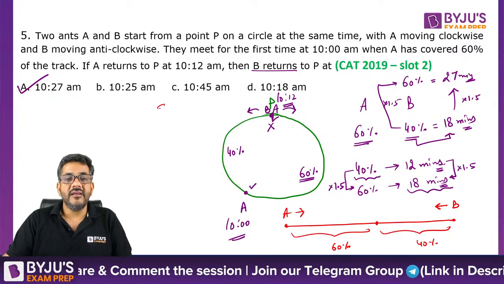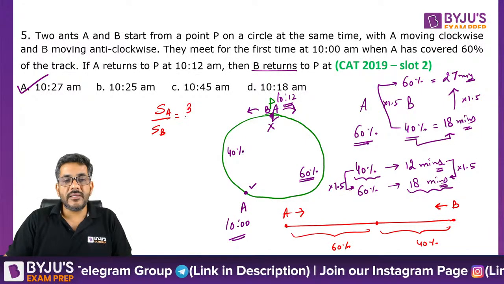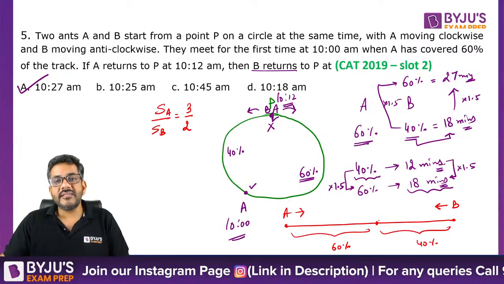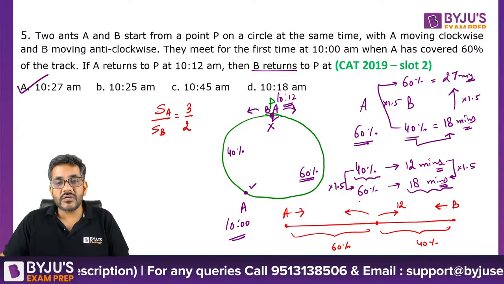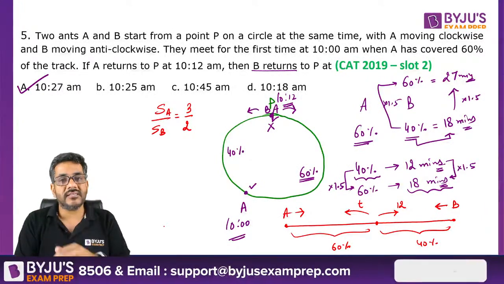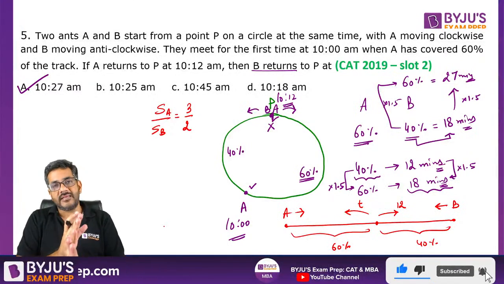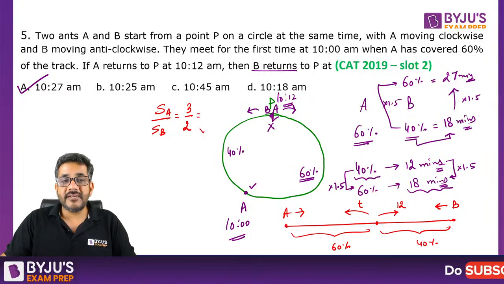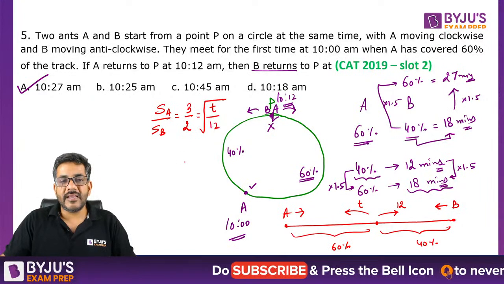So I can say speed of A is to speed of B is equal to 60% by 40%, which is equal to 3/2. And after meeting here, A को 12 मिनट और लगे हैं वहां तक जाने में, B को कितना टाइम लगा है ये क्वेश्चन में आपसे पूछ रहा है. आपको याद होगा, we have done this concept in the first class as well of TSD. ठीक है, that when two people meet at a point and after meeting they take some time to reach their destinations, then the ratio of their speeds is the square root of the reciprocal of the ratio of their times. राइट? याद है ये चीज?